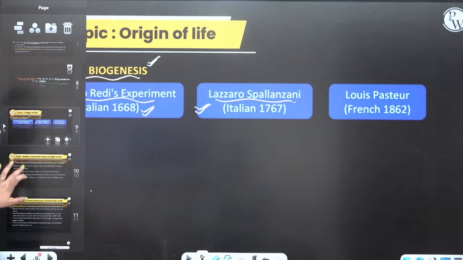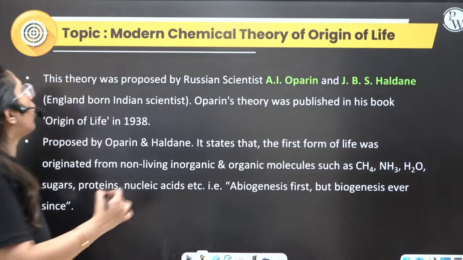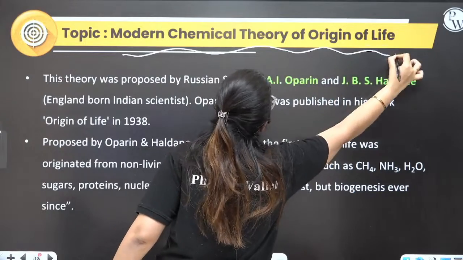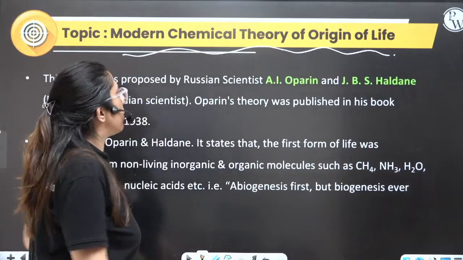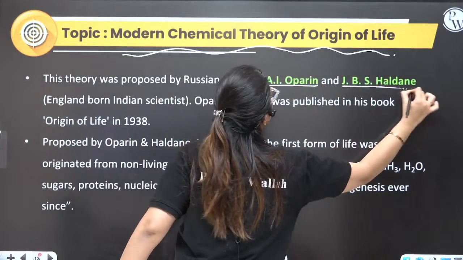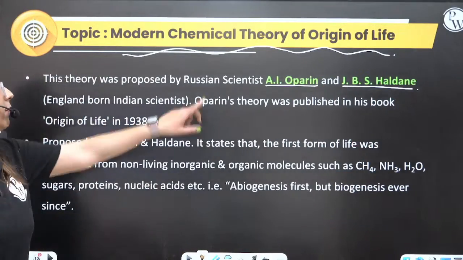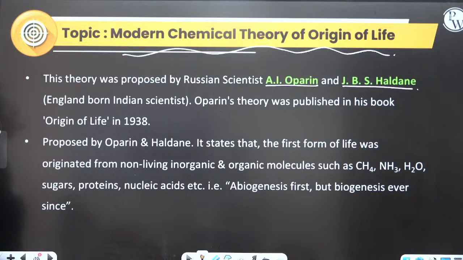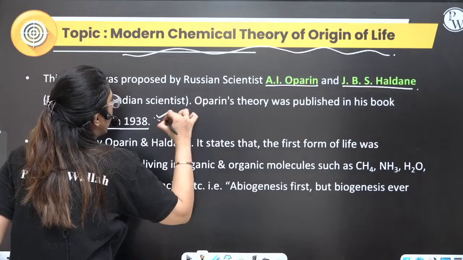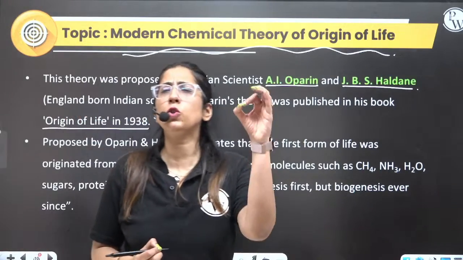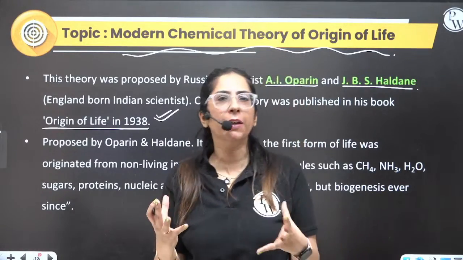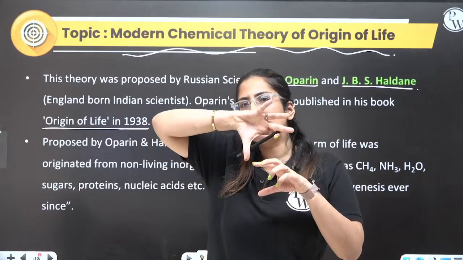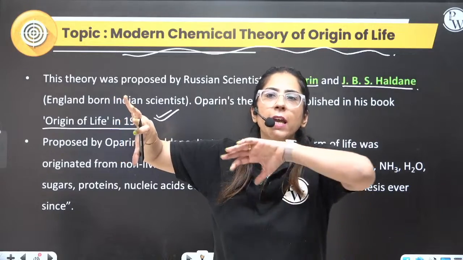Everyone is enjoying. Okay. Now comes the modern chemical theory of origin of life. This theory was given by A.I. Oparin and J.B.S. Haldane. He was Russian and the other was an England-born Indian scientist. They published a book called Origin of Life in 1938, and they gave a super important line: life formation occurred first abiogenetically and then biogenetically.